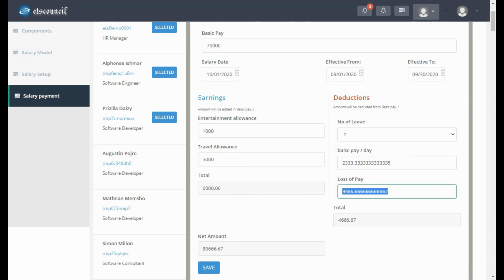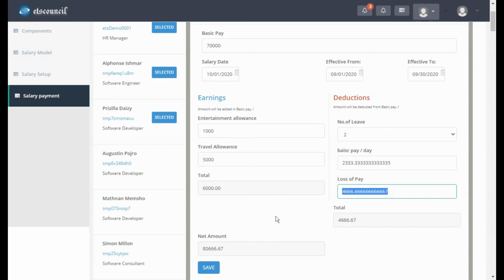All right. So if a person has taken 30 days of leave as part of loss of pay, then obviously you cannot have the deductions. By the time you can have 10 days or 15 days, and the balance you can use in the next month's salary.